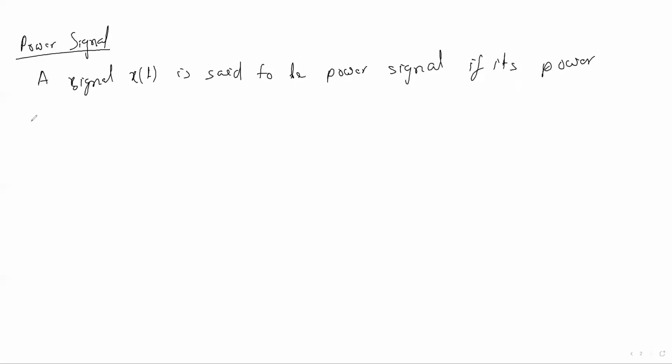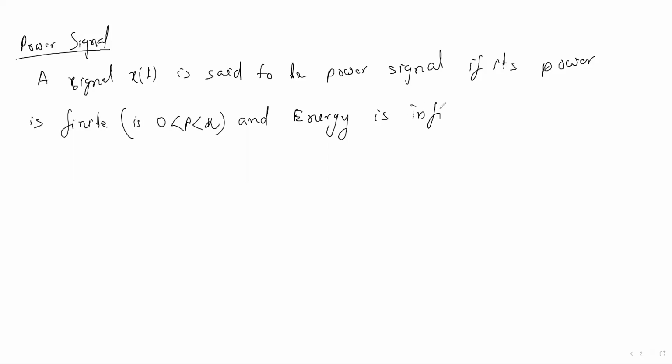Similar to the above definition, power is finite. That is, you can write power should be greater than 0 and less than infinity. And energy will be infinite. Their energy should be infinite.